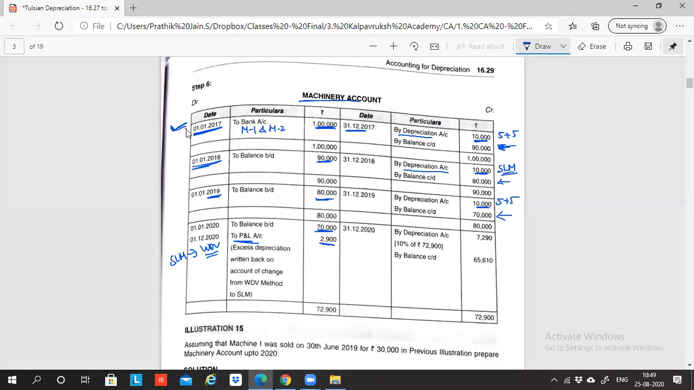In the last 3 years, the extra value you reduced in the machinery account, this 2,900, is the extra value you reduced from the machinery account because of using the SLM method. Now the 2,900 I am adding back to the machinery account. So with 70,000, when I add 2,900, the 72,900 is the WDV at the beginning of the year.